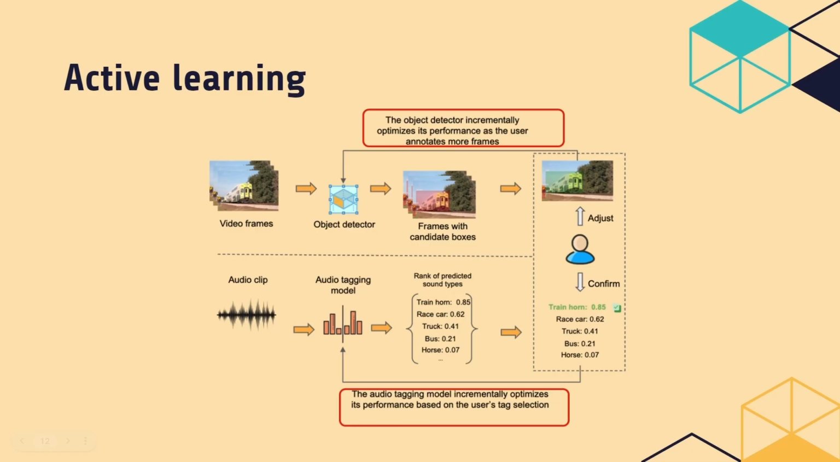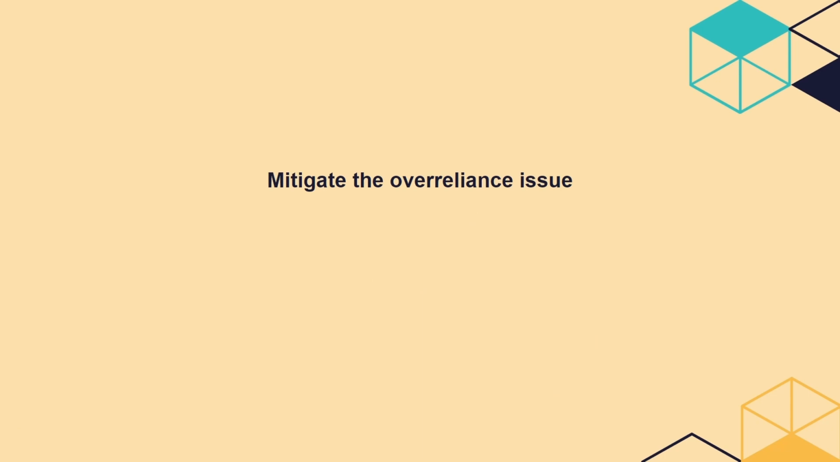Peanut also adopts active learning to improve the performance of the object detector and audio tagging model as users annotate more and more frames. Peanut fine-tunes the general off-the-shelf models with a stream of annotations made by users, using few-shot learning to increase models' accuracy on specific domains. To mitigate the over-reliance issue, Peanut has two features to assist users in reviewing the annotation results so that users can identify the annotation mistakes and calibrate their trust in the system.